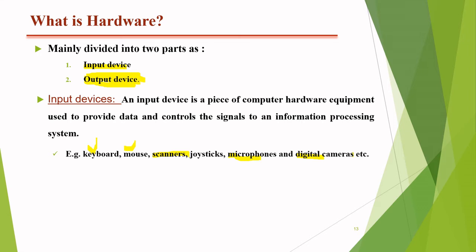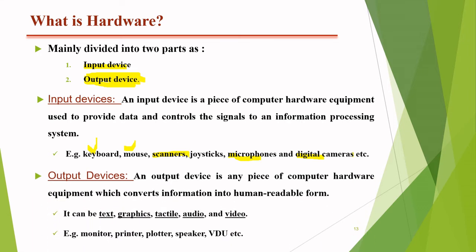Now go through the output device. As I described previously, the output device is used to convert the system generated information into human readable form. That means the information received by the system is converted into the form in which the user provided the input to the system.